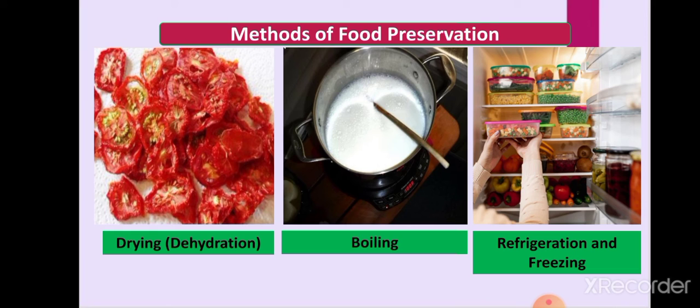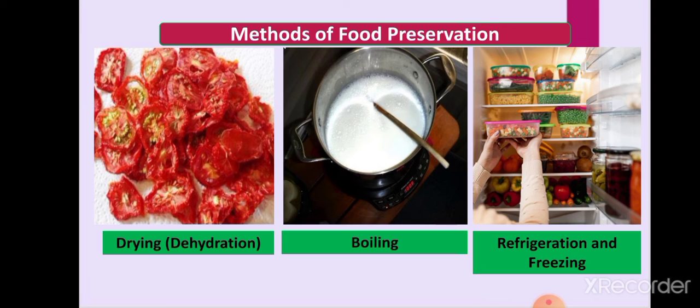Some food items such as milk and water are preserved by boiling, a process in which the material is heated to a very high temperature, and this process kills microorganisms. After that, refrigeration and freezing.